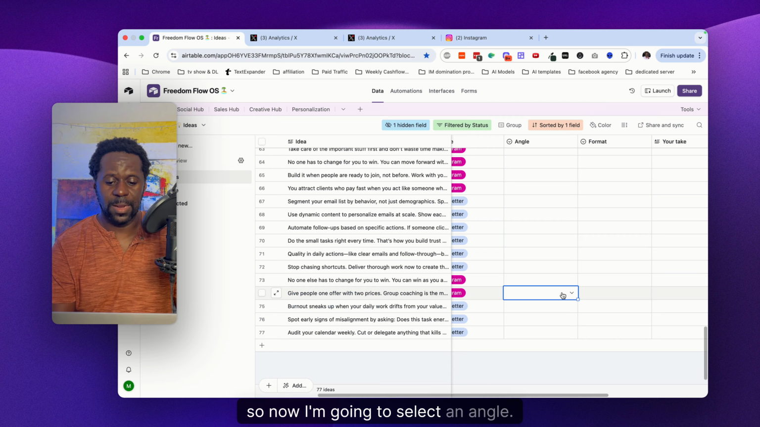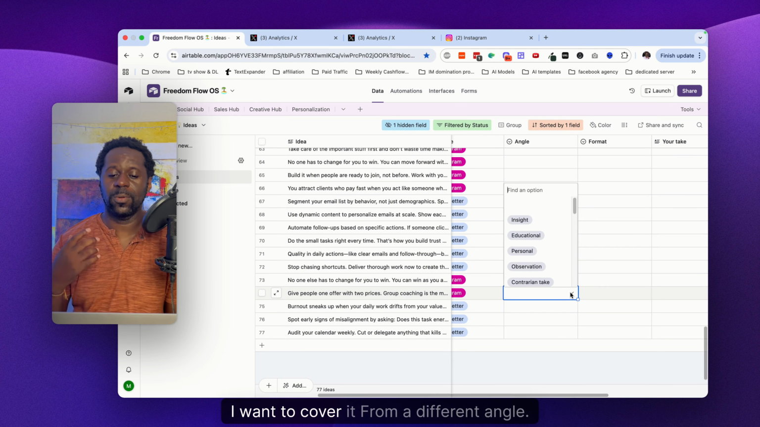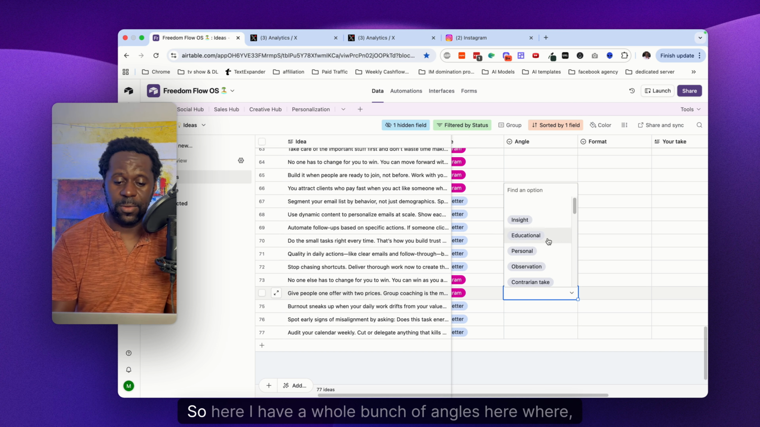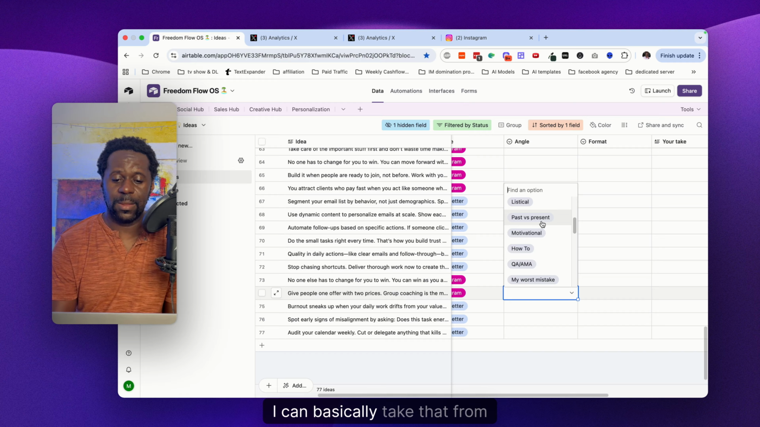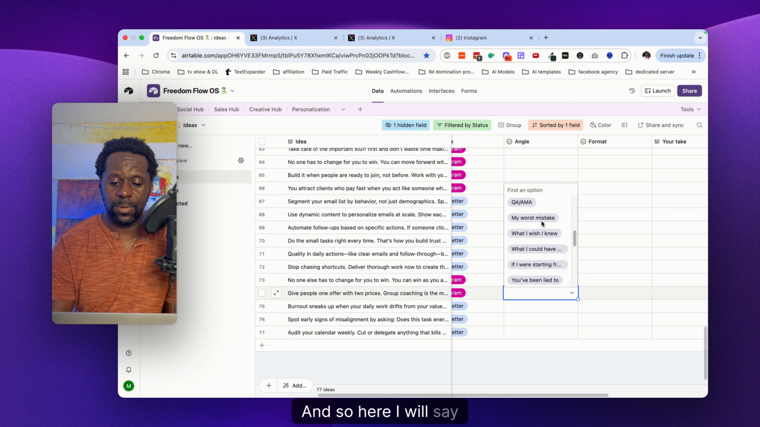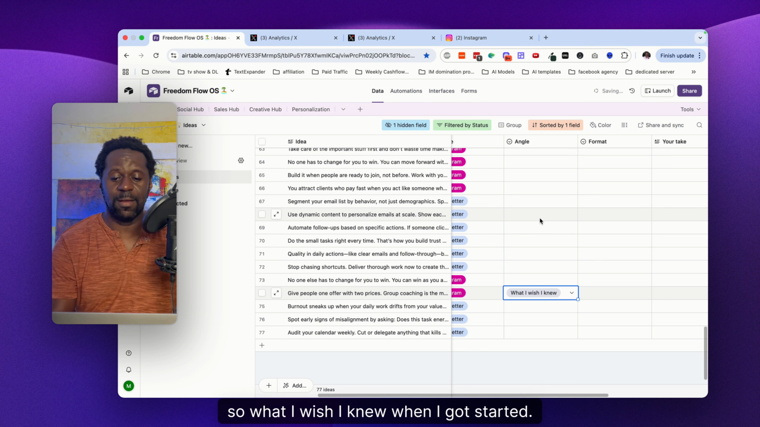All right, so now I'm going to select an angle. I don't want to just copy someone. I want to cover it from a different angle. So here I have a whole bunch of angles where I can basically take that from another perspective, right? And so here I will say what I wish I knew, for example. So what I wish I knew when I got started, right?